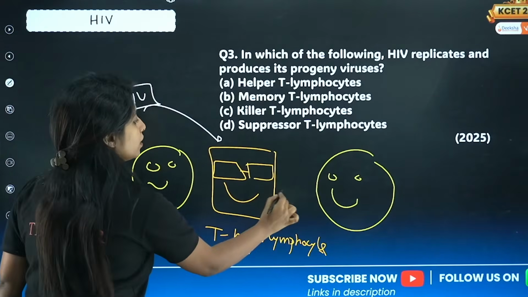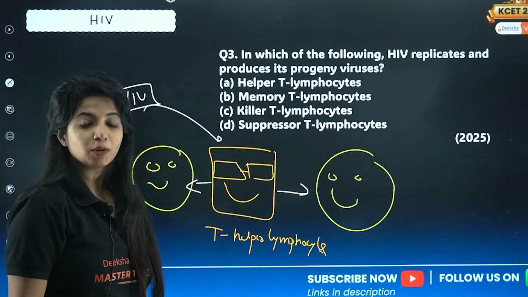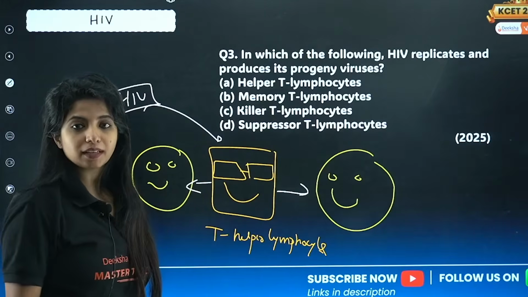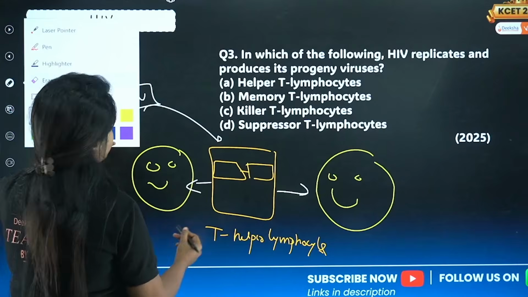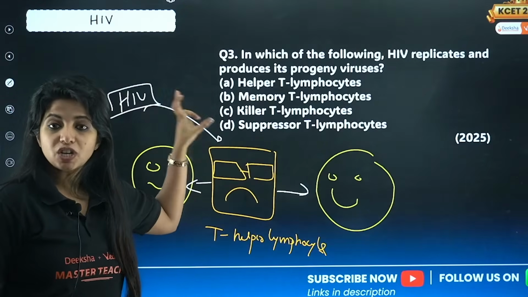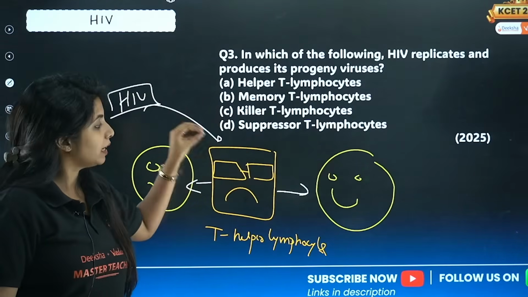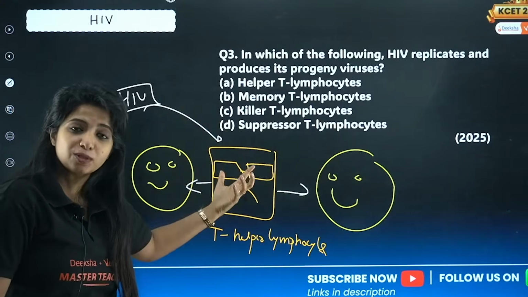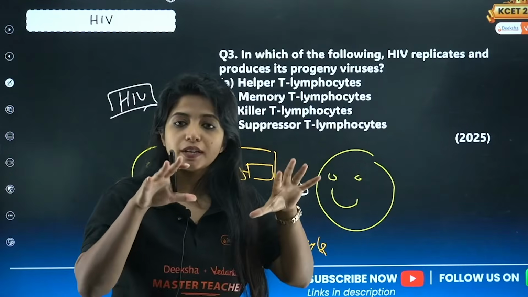If HIV comes and affects these T helper lymphocytes, my dear children, what is going to happen? There is no one to tell the other cells, hey, you have to be immunologically active, you have to do something. It is the T helper cells which are being affected. HIV's primary target is this cell. This is where it will get inside and replicate, increase its number and kill other T helper lymphocytes, which is why our immune system becomes very weak.